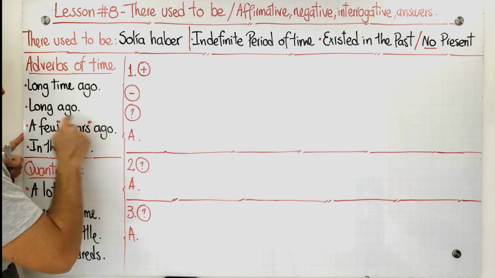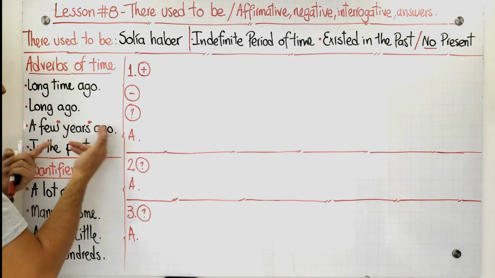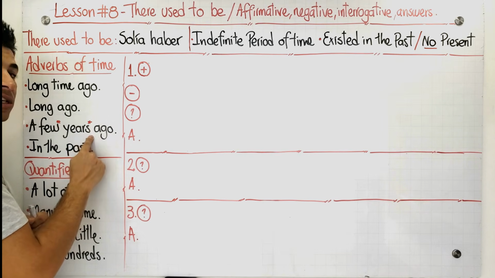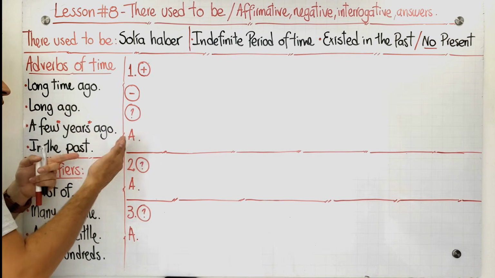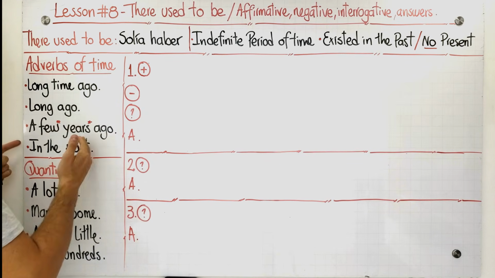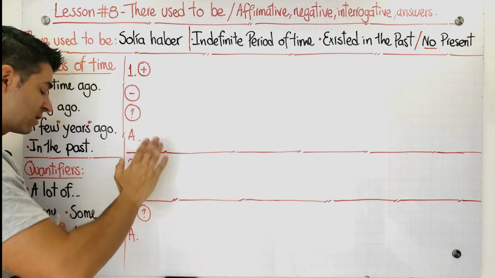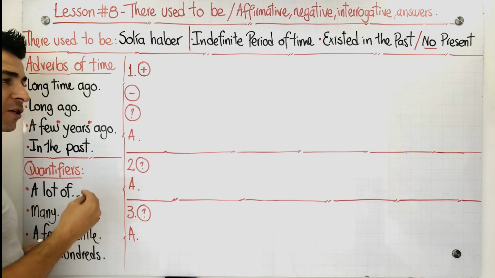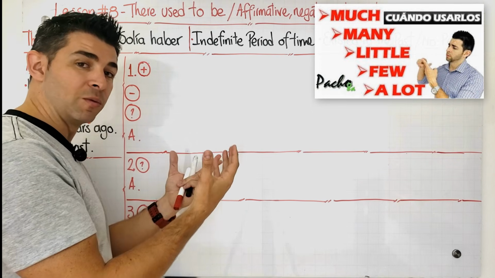In here we have some star keys because you can replace a few. You can say, for example, some years ago. You can also say many years ago. Or you can also change years by, for example, months or weeks. A few weeks ago, some weeks ago, some months ago. You can do whatever you want here with this expression. In the past could be also one adverb of time to talk about indefinite period of time. These are some quantifiers that we can have in the sentences, and I want you to please watch this class because it is going to help you a lot to complement your process.